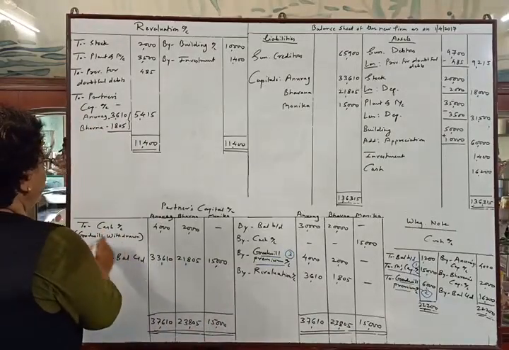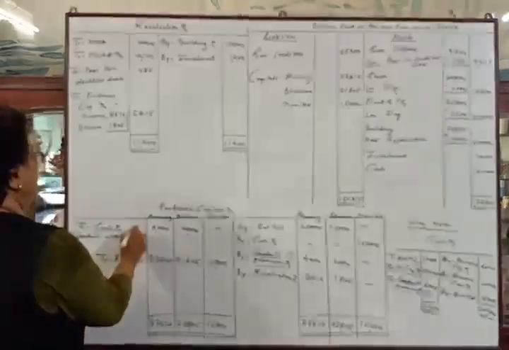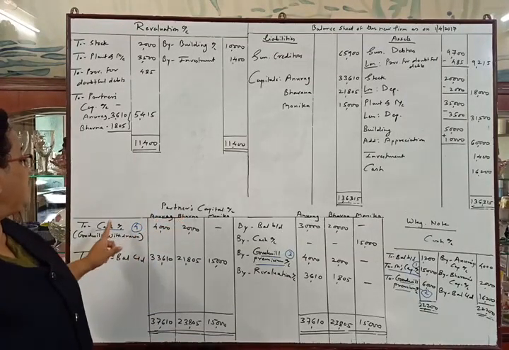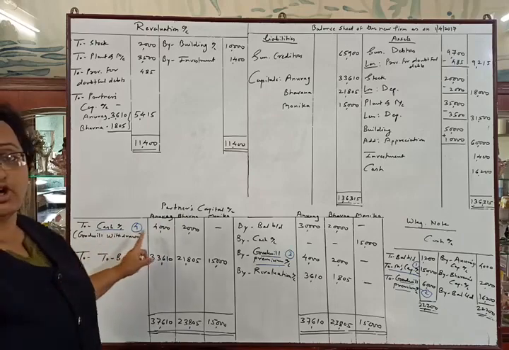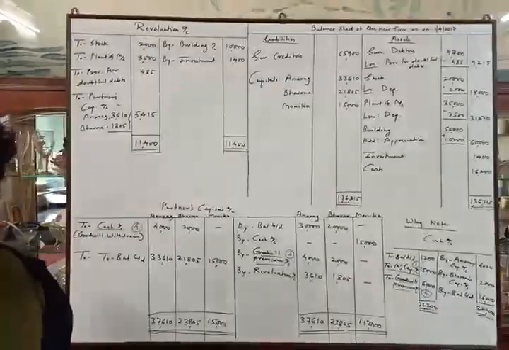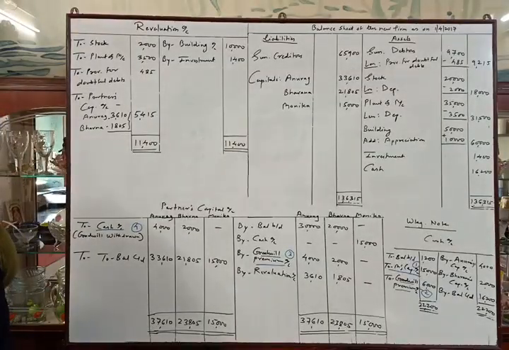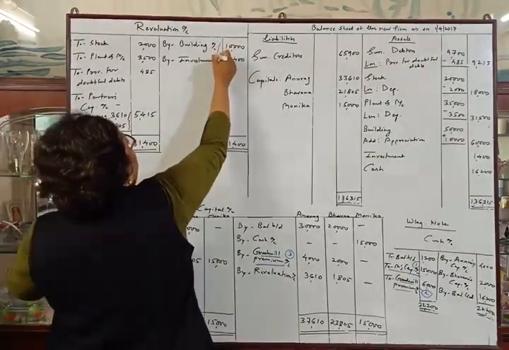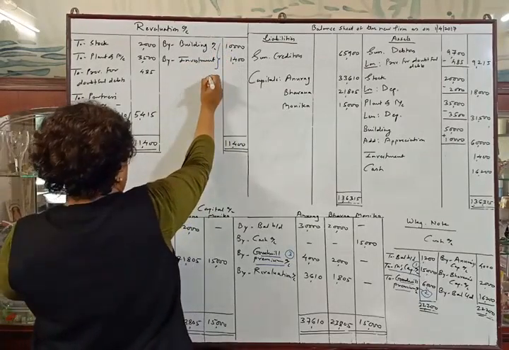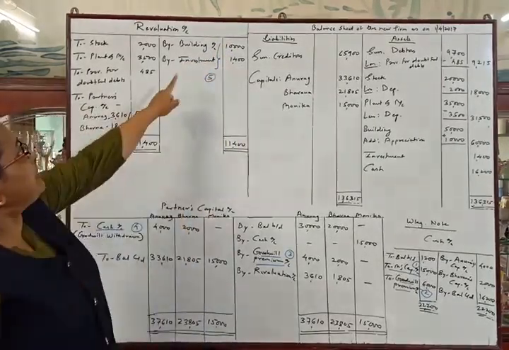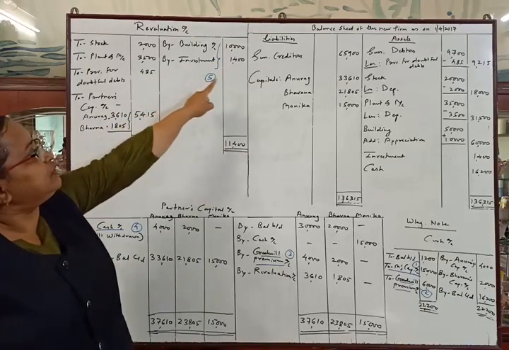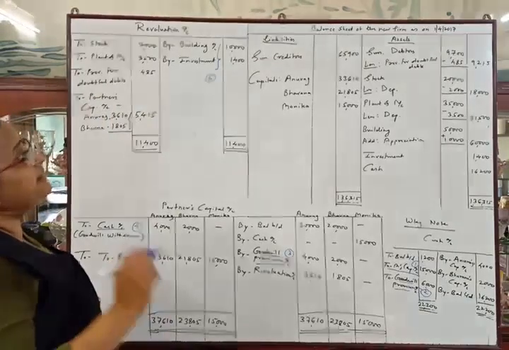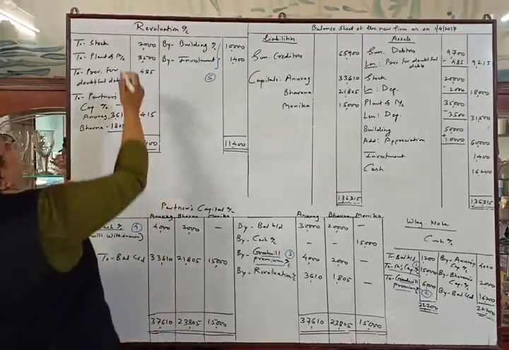Then withdrawal of goodwill will be the next journal entry, the fourth. Anurag's capital account debit, Bhavana's capital account debit to cash account, being the goodwill withdrawn by the partners. Then the second adjustment was of revaluation. So we will make the next entry for these revaluations, which will be the fifth entry: Building account debit 10,000, investment account debit 1,400 to revaluation account 11,400, being building and investment revalued.